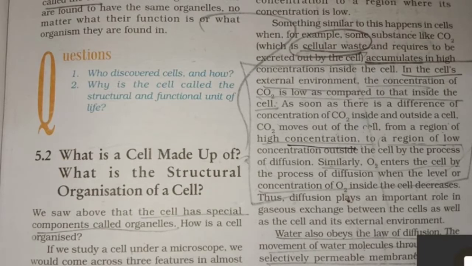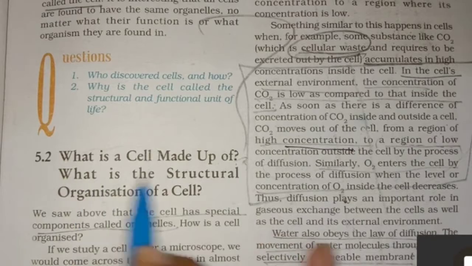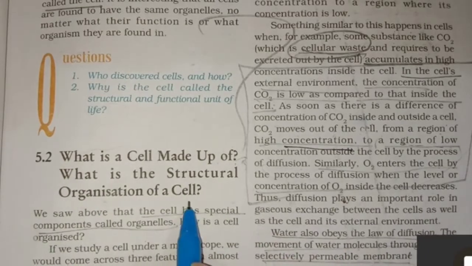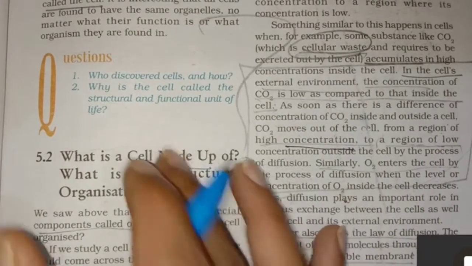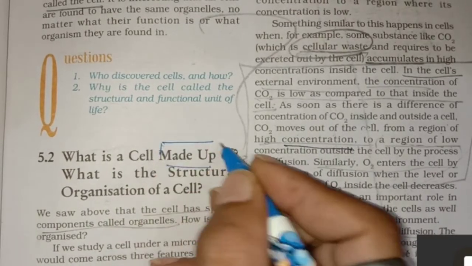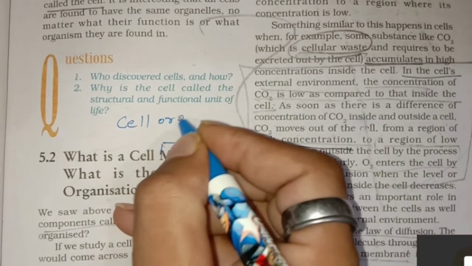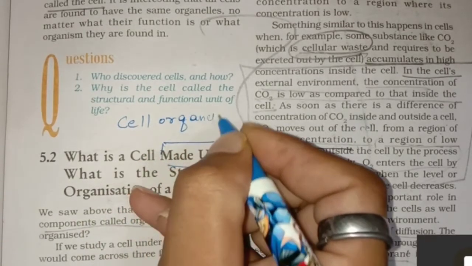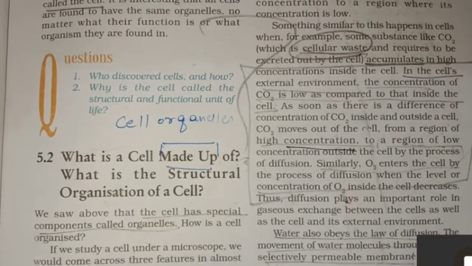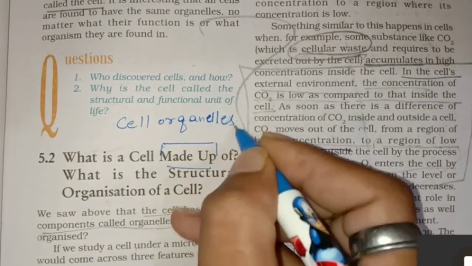Page number 59. What is a cell made up of? What is the structural organization of a cell? Made up of means ये cell किसका बना हुआ है? So we know now this thing. What is a cell made up of? Cell is made up of cell organelles. Cell किसका बना हुआ है? Cell is made up of cell organelles.